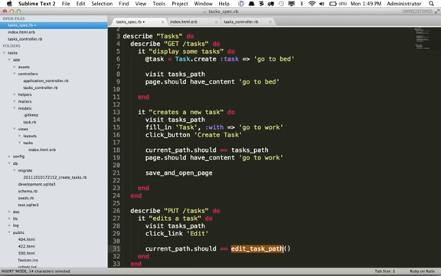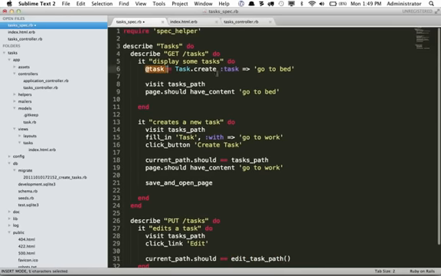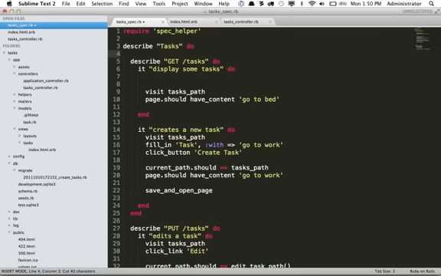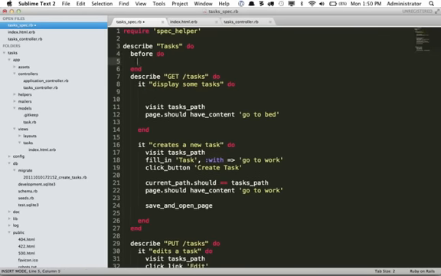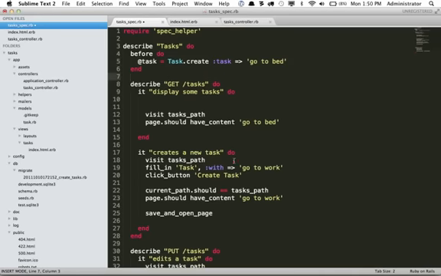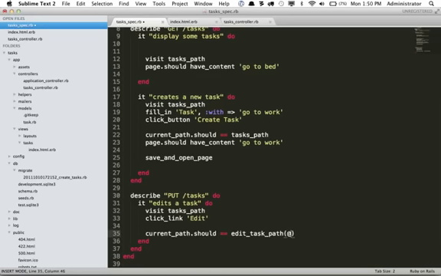However, when you run edit task path, we should be able to pass within the parentheses the task itself that we're editing. And in this case, we put task all the way up here, but I'd like to have access to it in multiple areas. So why don't we do it right up here, and we're going to say before each of them, let's go ahead and run this code. That way, this will always be available. So now I can simply pass that in like so.